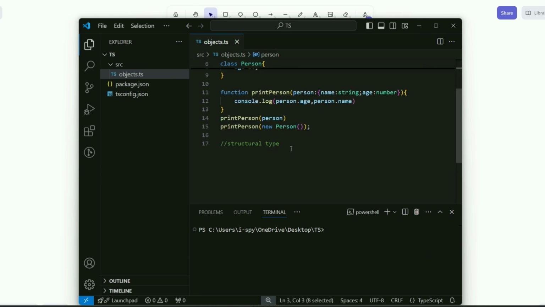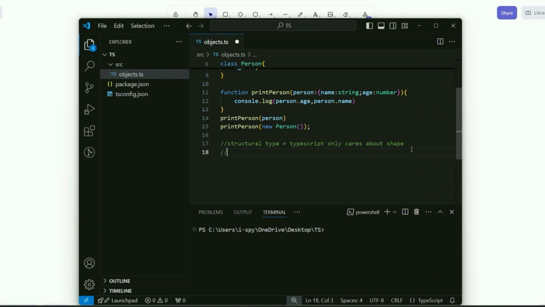So this type of things is called structural type. TypeScript only cares about shape. Shape means this. It doesn't care about what type of object or whether you're passing a class object. It doesn't matter in TypeScript. But there are some languages which do totally different, where it depends on the instance type, what type of instance you are passing there.